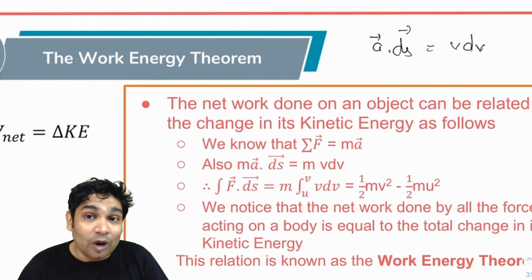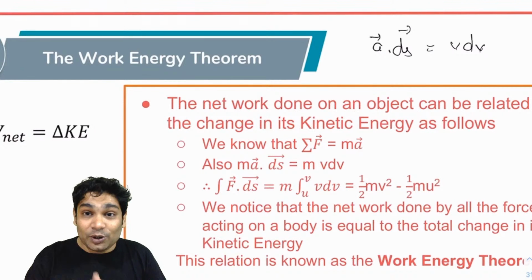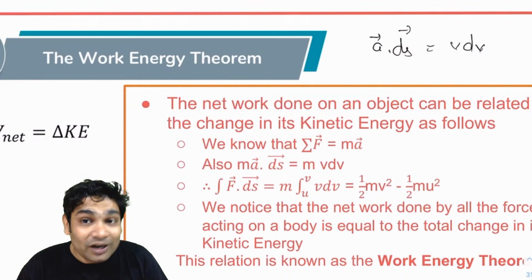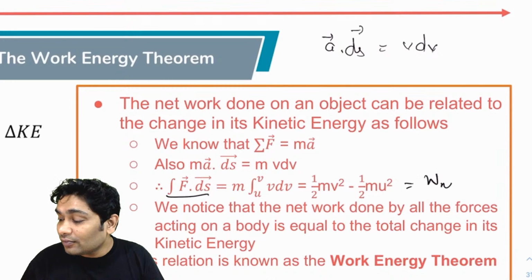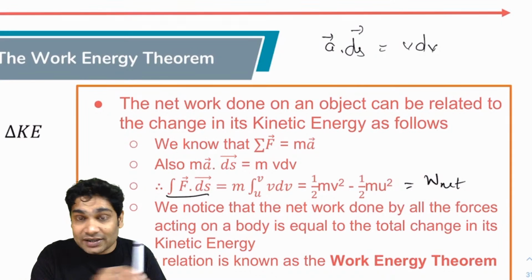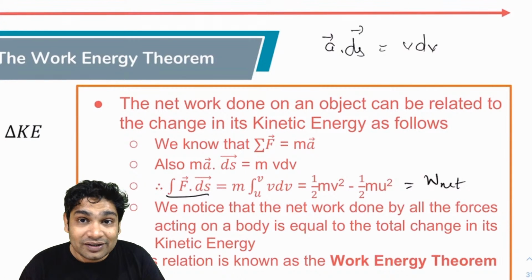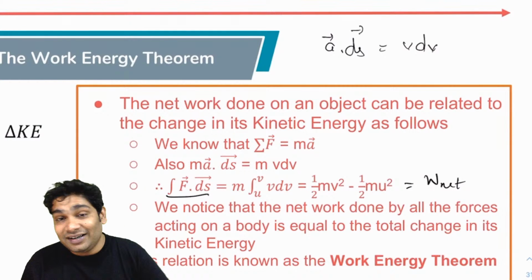So when you integrate f dot ds, what do you get? You get m times integral of v dv going from u to v. So integral f dot ds will be equal to half mv square minus half mu square. So this is nothing but the total work. Here I'm assuming that all the objects are translating right now. This is under translation. That is why I can write it as net f integral also, because every point will have the same displacement.